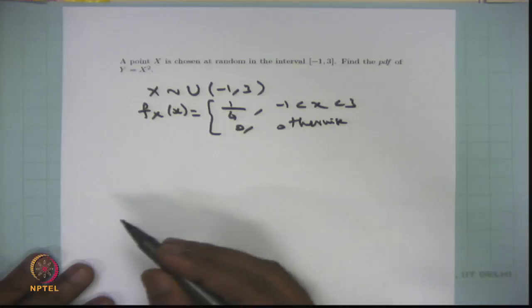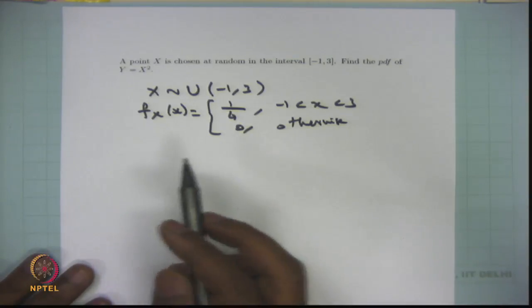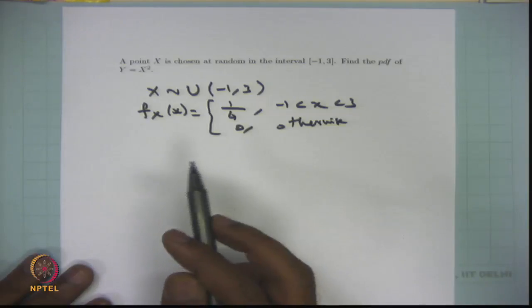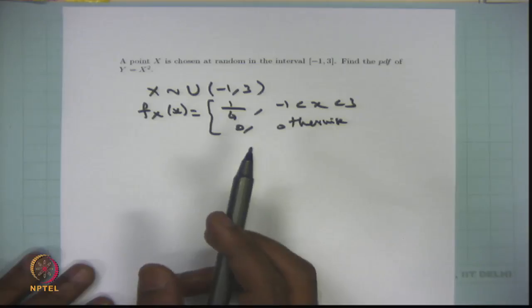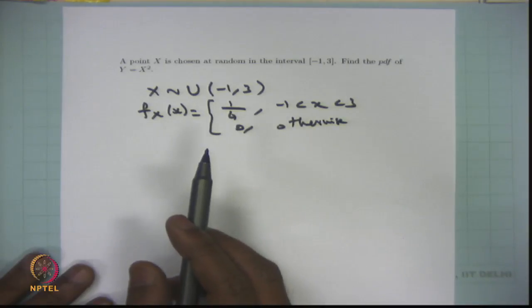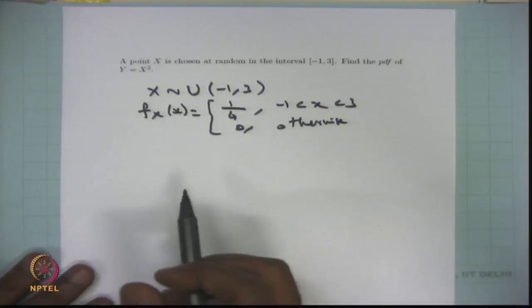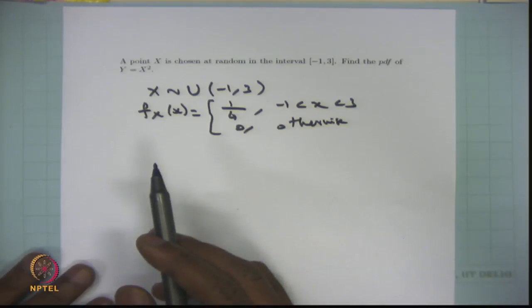We will keep the probability density function of x, because the question is to find the probability density function of y equal to x square. That means with the help of the distribution of x, you have to find the probability density function of y. There are two ways. You can use the CDF method to get the CDF of y, then by differentiating you can get the probability density function of y.